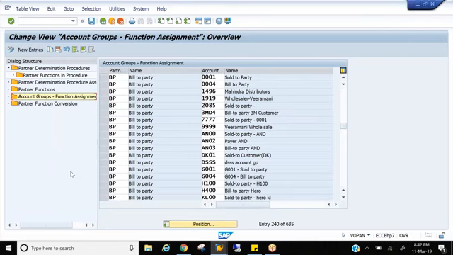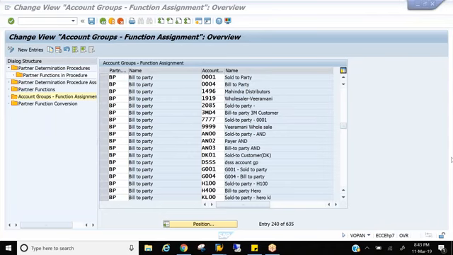So two questions for you, everyone. How many account groups can I assign to PDP? Anyone from the previous batch, don't answer. How many account groups can we assign to the PDP? This was a question in Wipro. I want an answer from everyone. How many account groups can we assign to PDP? One? Okay. Others? Multiple.